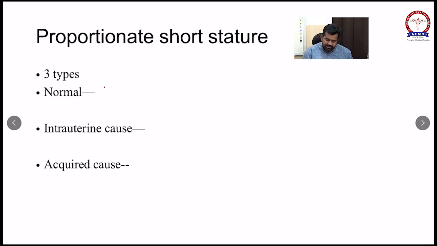So what is bone age? Nowadays we check the X-ray of the wrist, and from the X-ray of the wrist you estimate an appropriate age. It is considered as the bone age.